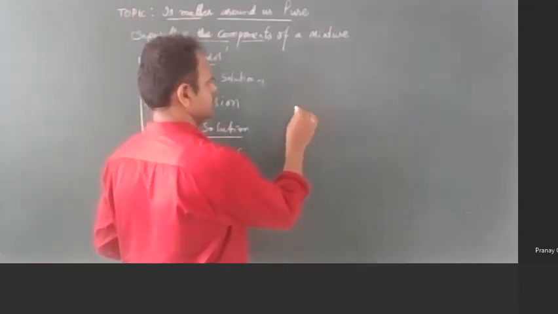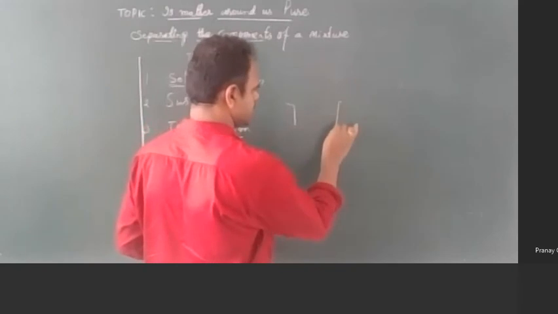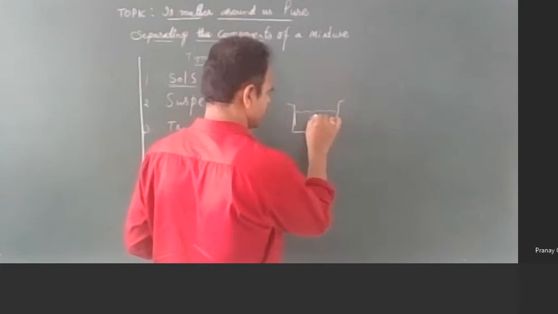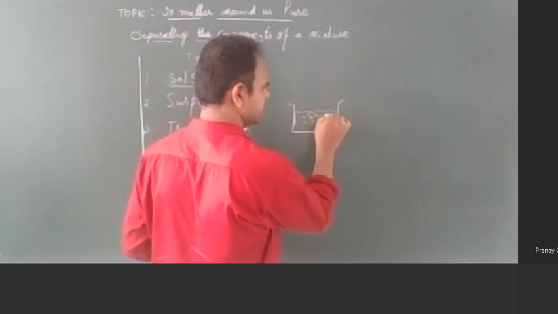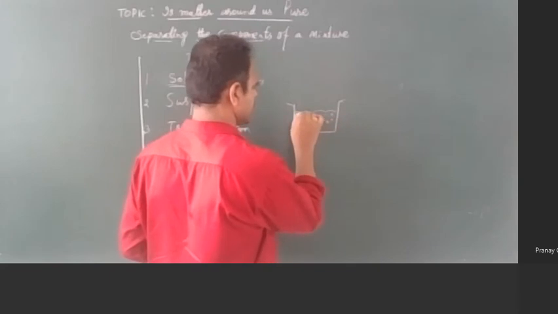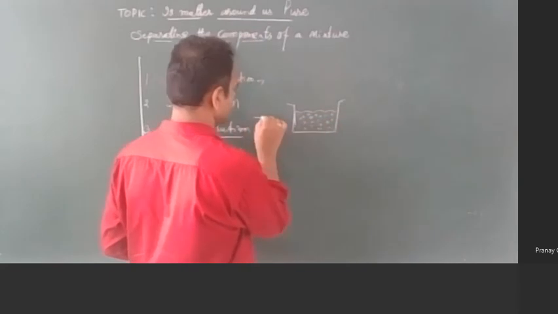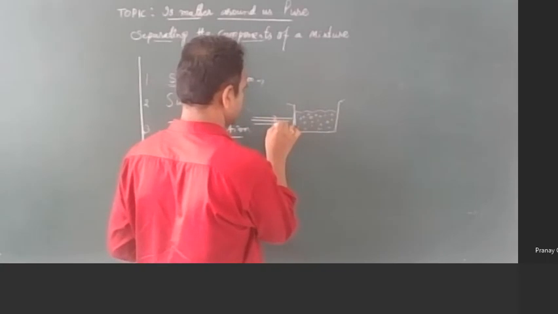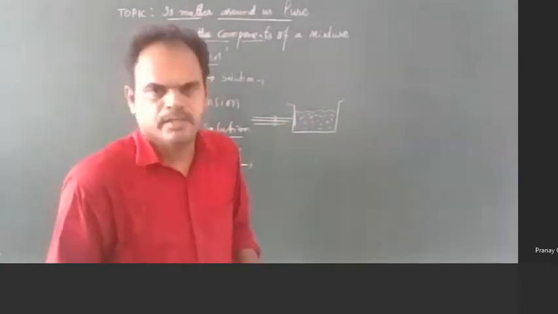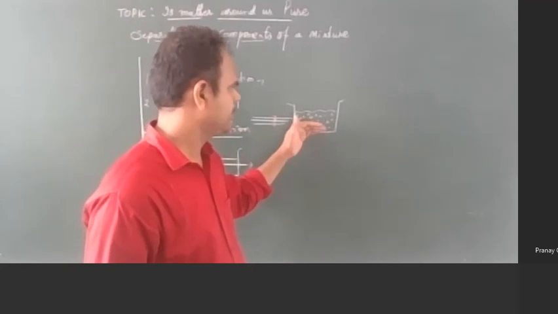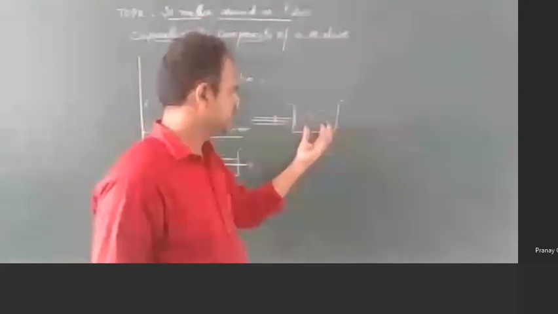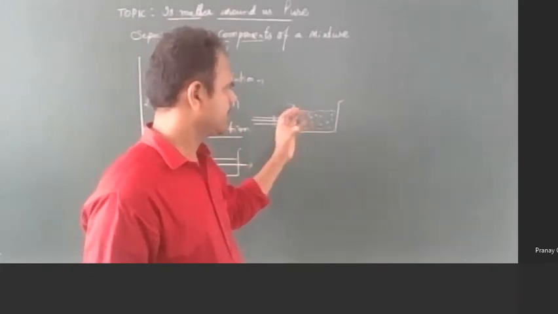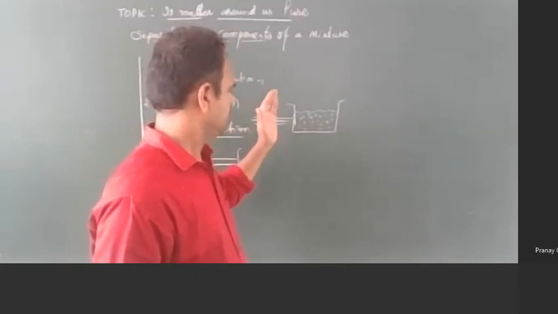So if you take the colloidal solution in a container, and a beam of light is passing through this colloidal solution, then due to the bigger size of the colloidal particles and due to their random Brownian motion, what happens?